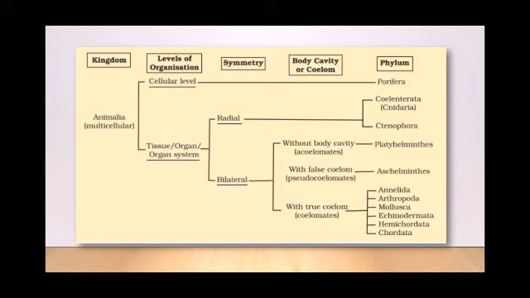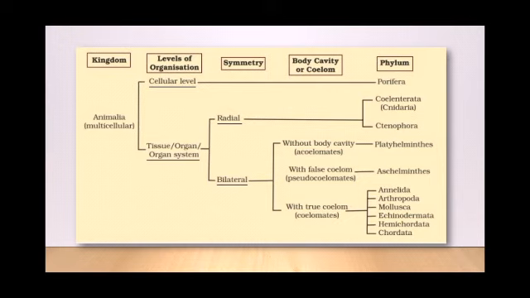The organisms possessing bilateral symmetry can again be divided into those without a body cavity, that are acoelomates, with a false coelom, pseudocoelomates, or with a true coelom, that is coelomates. So the organisms which are acoelomates are included under the phylum Platyhelminthes. The pseudocoelomates come under Aschelminthes, and the coelomates come under Annelida, Arthropoda, Mollusca, Echinodermata, Hemichordata, and Chordata.